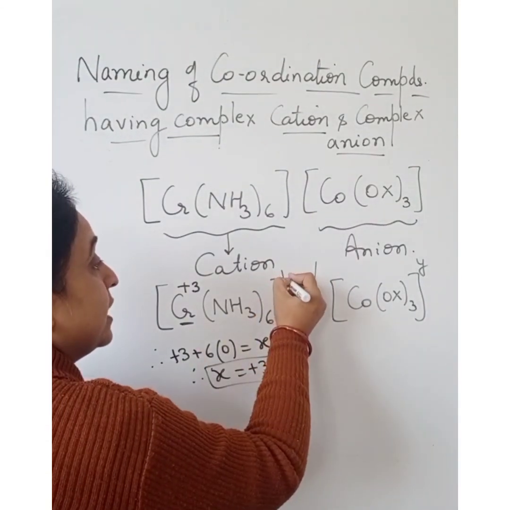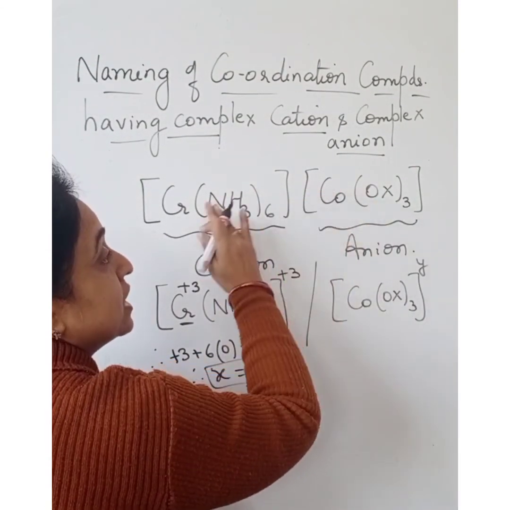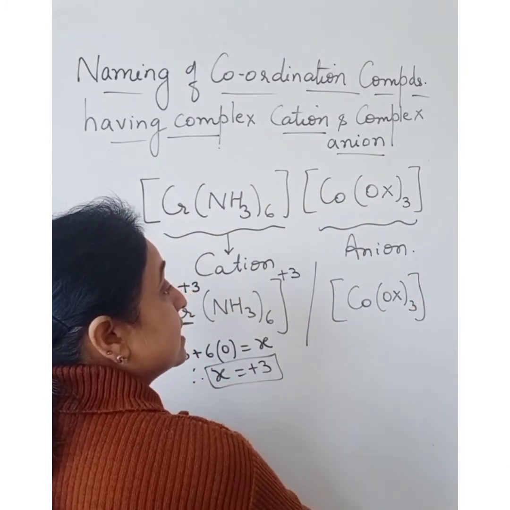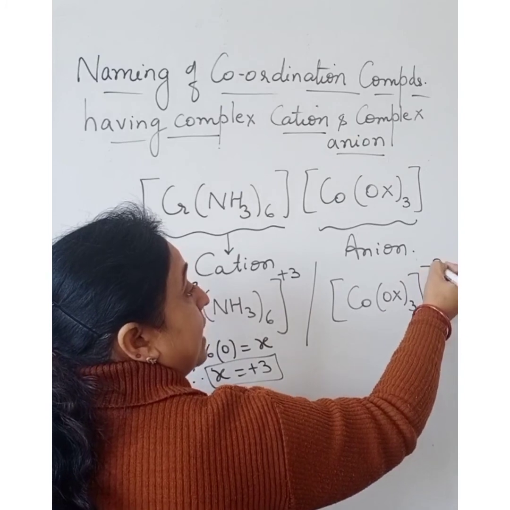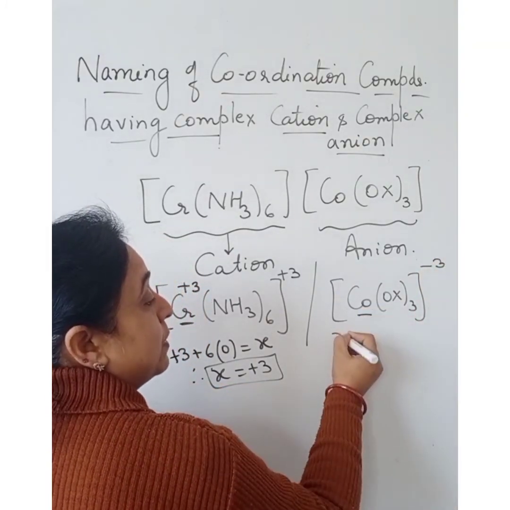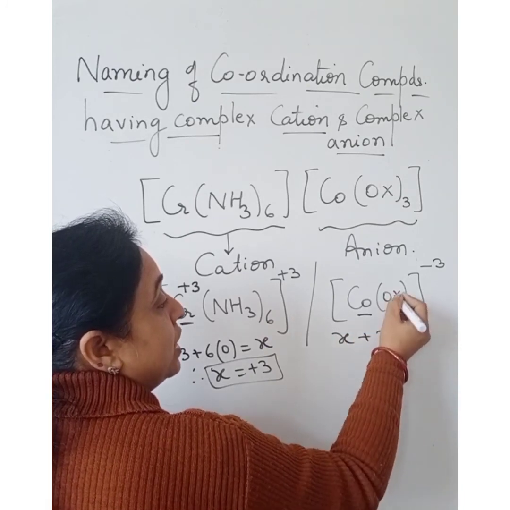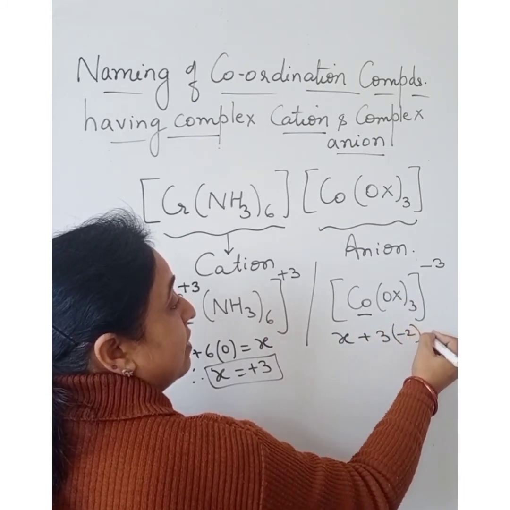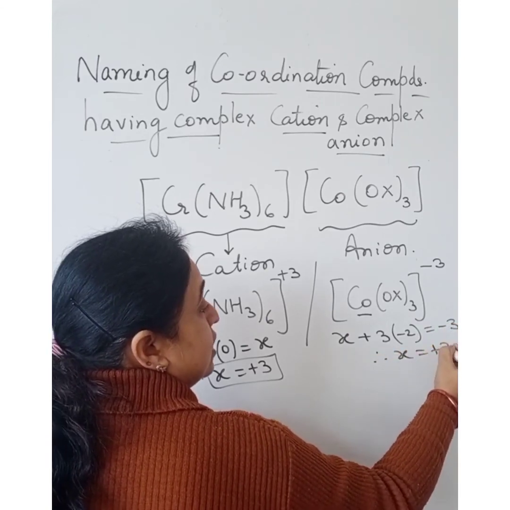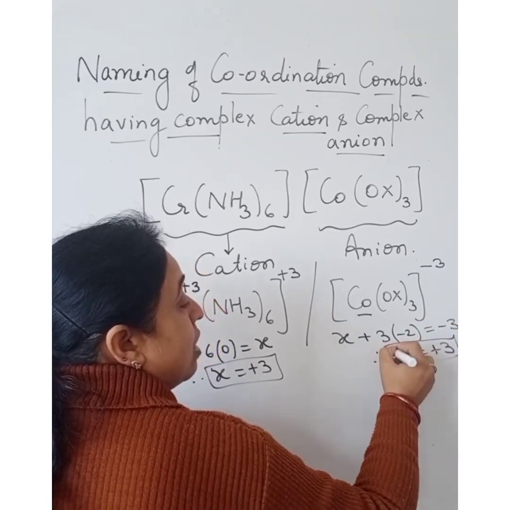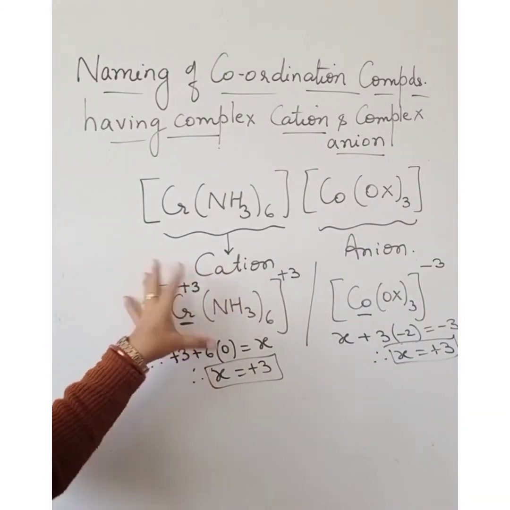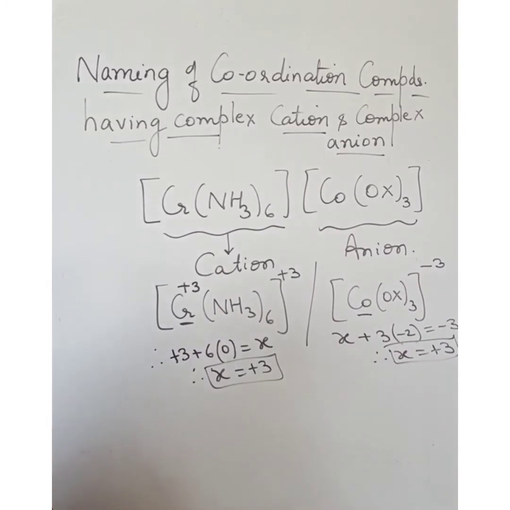It is +3. Now, since the complex is neutral, automatically the charge on this is going to become -3. Now, calculate the oxidation number of this: X plus 3 into the charge of oxalate, which is -2, is equal to -3. Therefore, X is equal to +3. Now, follow the rules of naming. Cation is named first followed by anion.